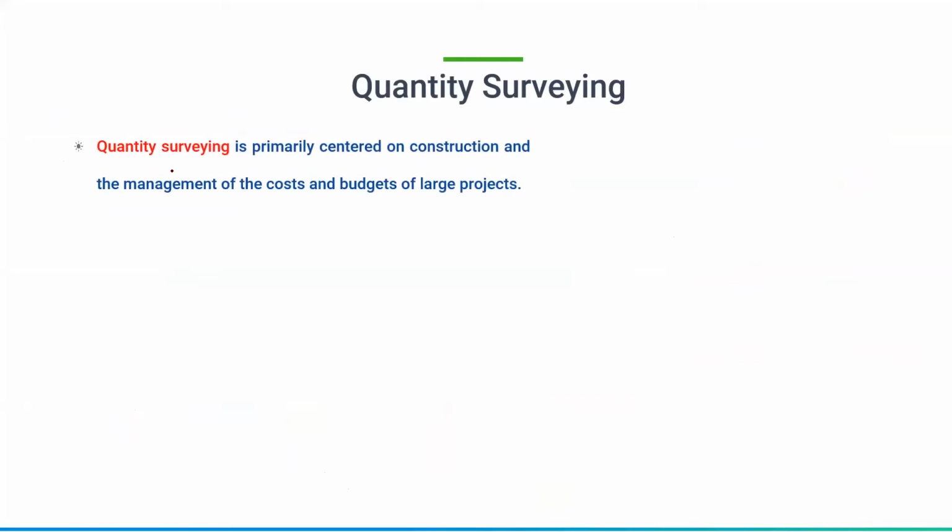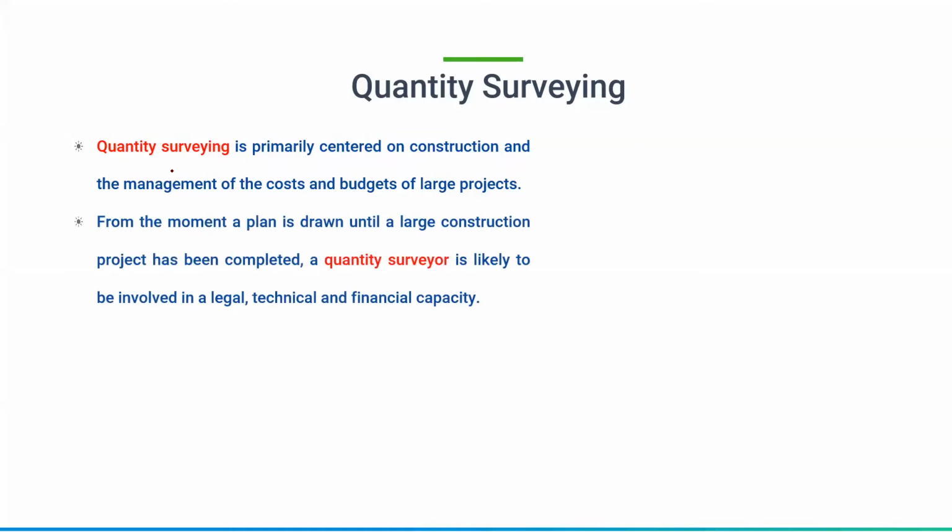So next one is quantity surveying. It is primarily centered on construction and the management of costs and budgets of large projects. So generally, when you are doing large projects, we need a quantity surveyor to do things which are unclear. Okay, we need some clarity from the beginning, from the starting of the project. Say when you are estimating the things, when you are tendering the things, when you are awarding the contract, and then assigning him the work and doing the work. So throughout that process, there will be a quantity surveyor, so that he can maximize or minimize the things regarding labor or materials.